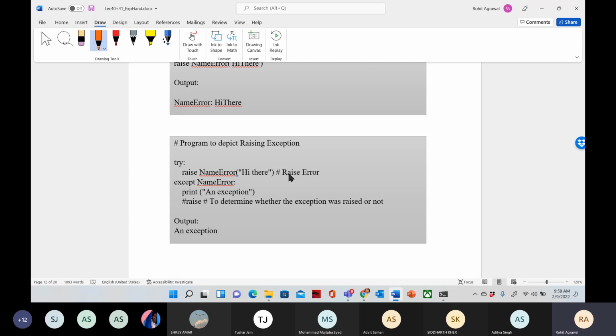Okay. So in the try clause we are writing raise NameError, and in the except clause NameError. So in this program we are forcing the programmer to raise which error? For NameError to raise. Clear?